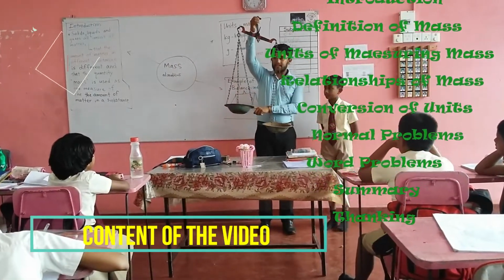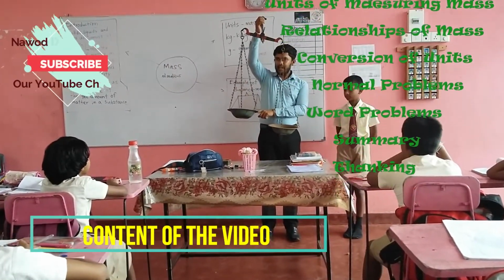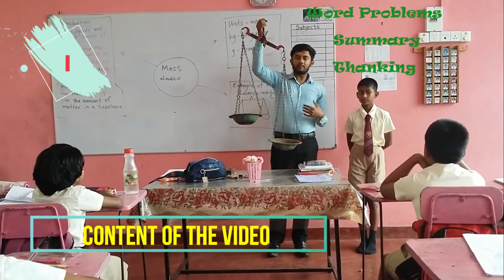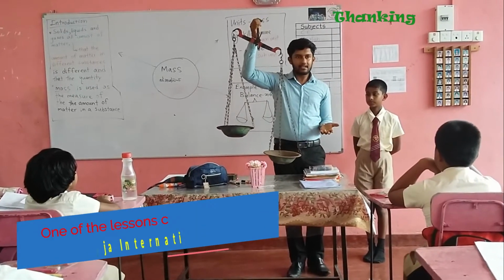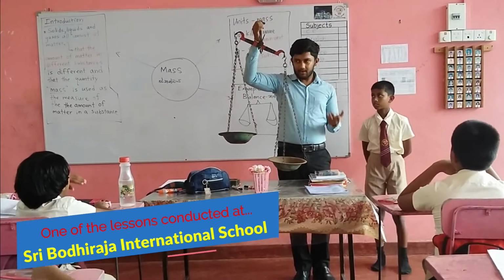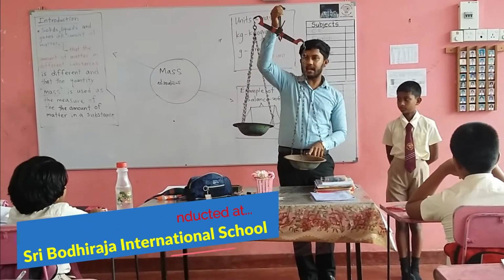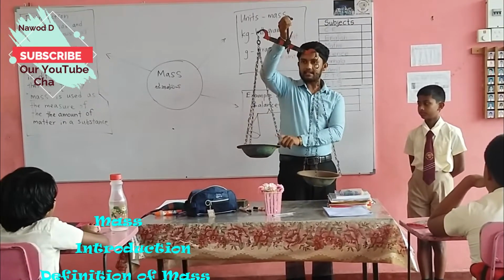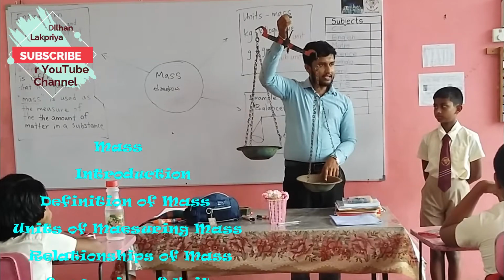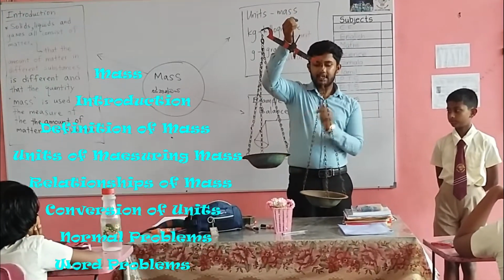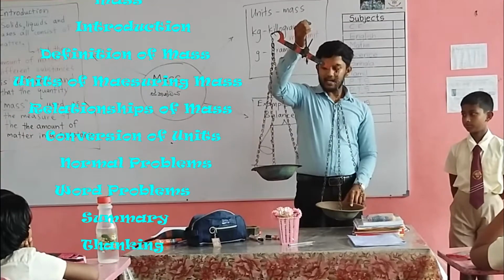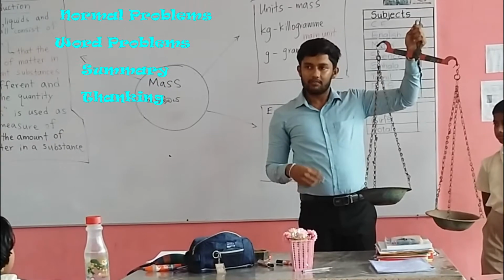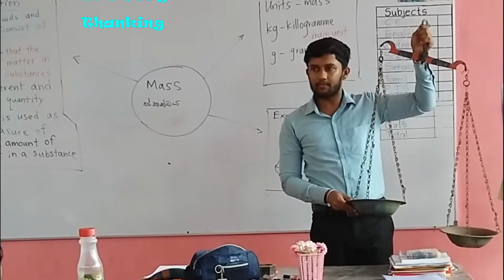Here having how much? 880. Here having how much? 1 kilogram. Do you know 1 kilogram is equal to how many grams? 1000 grams. Then here having 1000 grams. Here having how many grams? 880. Then 880 is lesser than 1000, right? Okay, that is the thing we are learning mainly about what? Mass, right? Now, this is an example for mass.